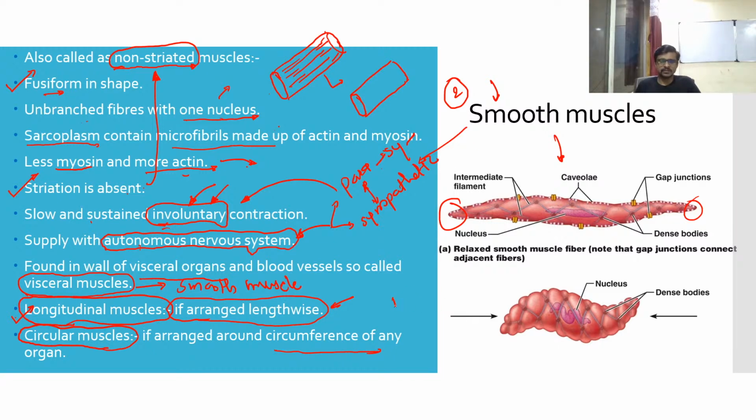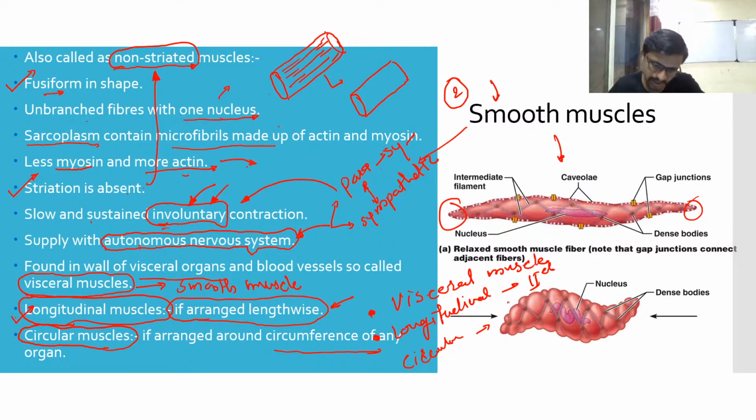It can be visceral muscle when it is at the wall of a visceral organ, or longitudinal muscle when the microfilaments are arranged in parallel. If the arrangement is circular, at the periphery or circumference of any organ, we call it circular muscle.